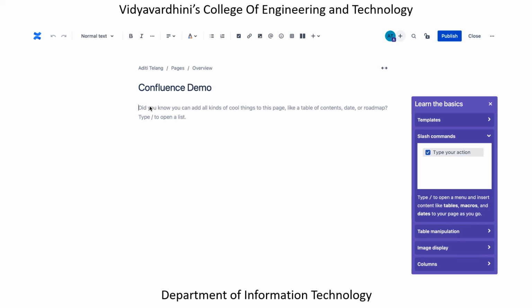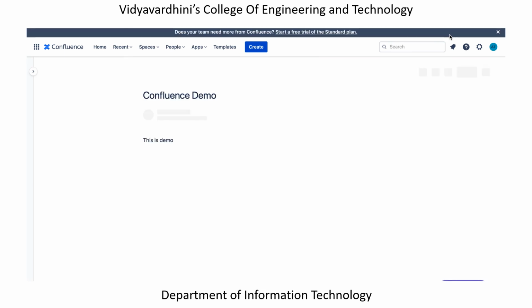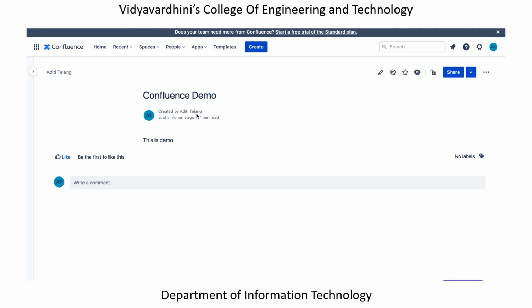I can type anything, please. Okay, and I will publish this. So once I publish, anyone can read this page. Now over here it basically tells when I had created this and by whom it is created. Okay, first I will show you the edit option.